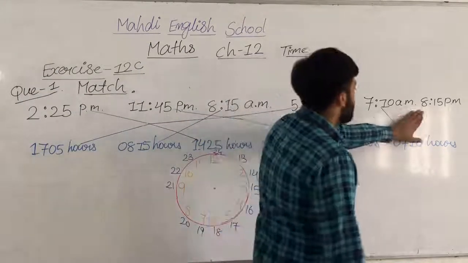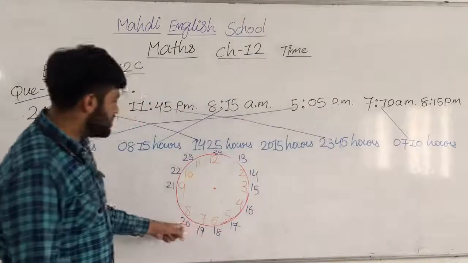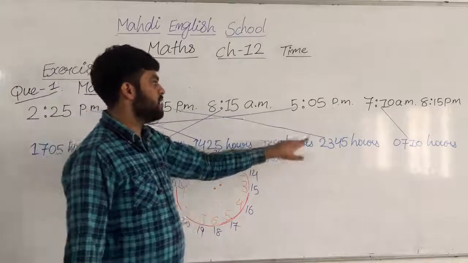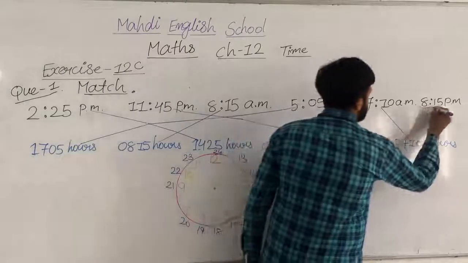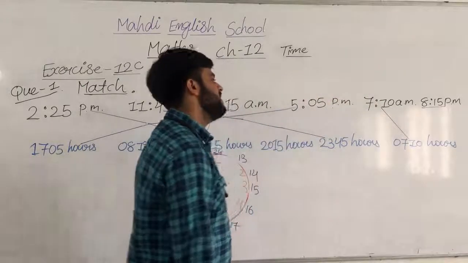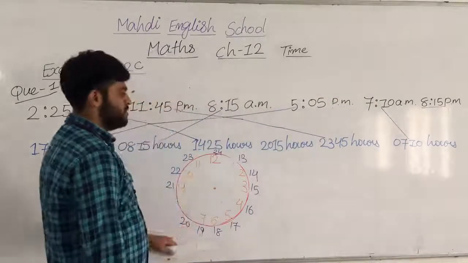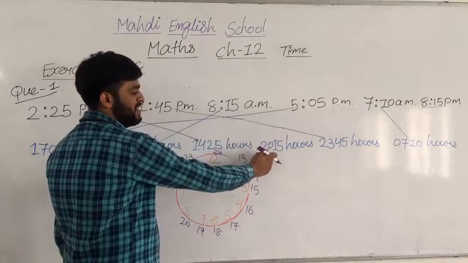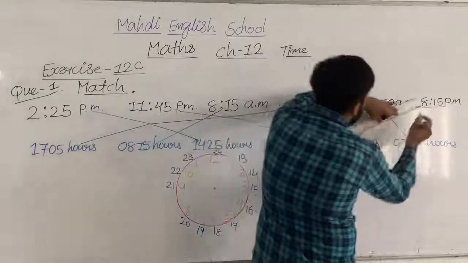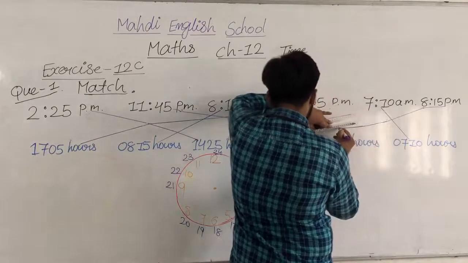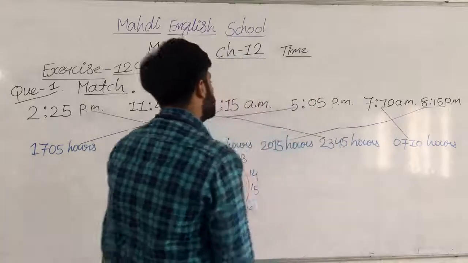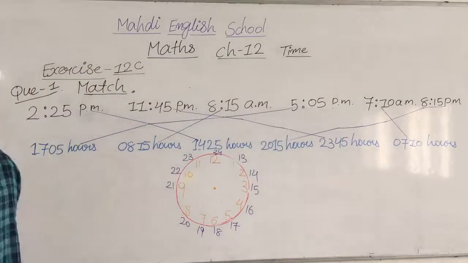8:15 p.m. is there. So 8 is represented as 20 and the 15 minutes stay as they are. So here it is 20:15 hours. See, 8 is represented as 20, and the 15 minutes remain as it is. So what do we have to do here? We are going to choose or make this pair here. Note down this question and this answer, my dear students. I hope you all have understood.